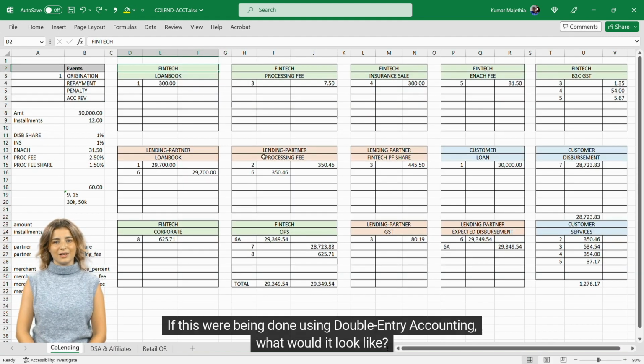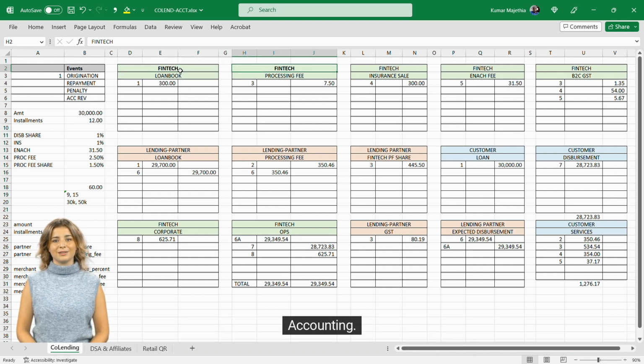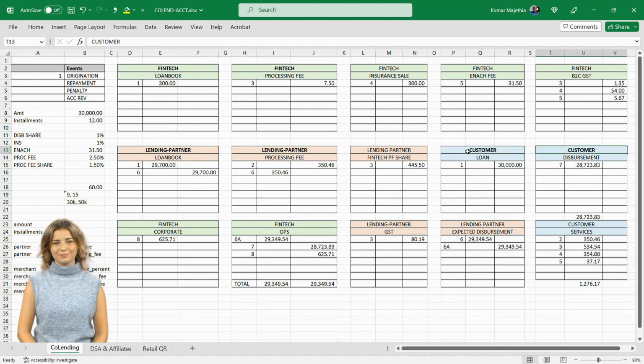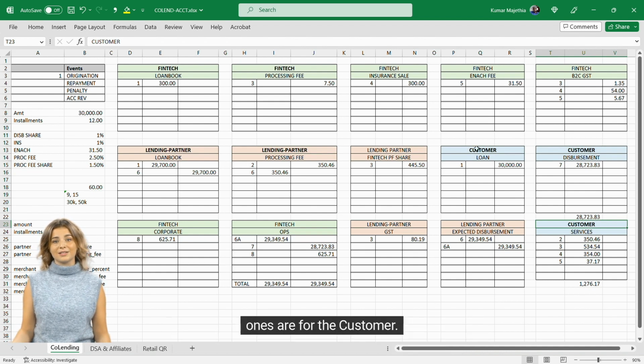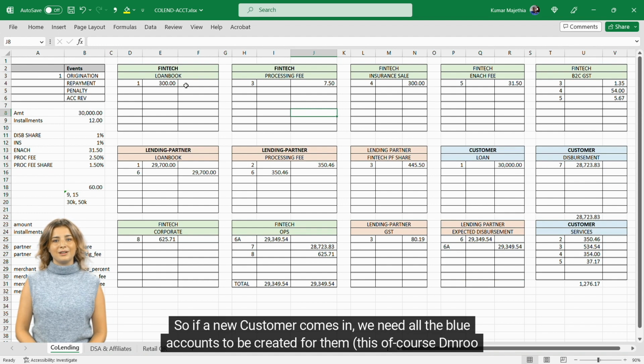If this were being done using double entry accounting, what would it look like? I have some T accounts here with me, and have represented the previous spreadsheet in terms of double entry accounting. You see the colors on each T account. They represent the roles or parties. The green ones are the fintech's accounts, the peach ones are needed for each lending partner, and the blue ones are for the customer. So if a new customer comes in, we need all the blue accounts to be created for them.